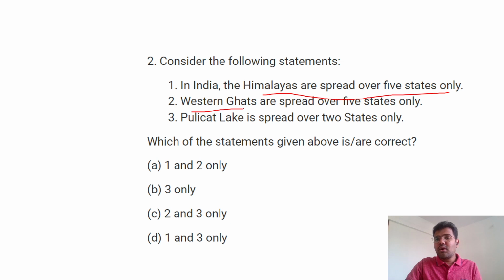Western Ghats are spread over 5 states only, and Pulikat Lake is spread over 2 states only. Again, this is a purely map-based question. And again, the second thing is why these things are important. They are asking on Himalayas, on Western Ghats, on Pulikat Lake. So next year, they can ask you the states: Pulikat Lake is spread over which 2 states? Or they will ask you about some features of the Pulikat Lake.